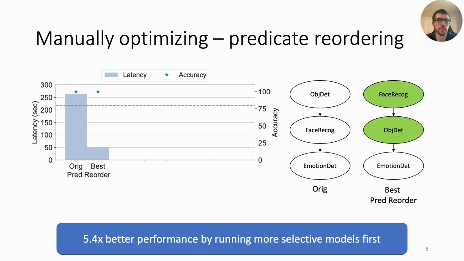The first thing we can do is the standard predicate reordering. We see here that reordering the face recognition and object recognition gives us the best predicate reordering, improving performance by about 5.4x compared to the original plan, and it meets our 80% accuracy goal. So this is a great plan, but can we do better?